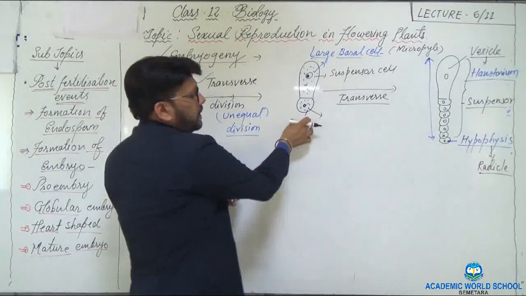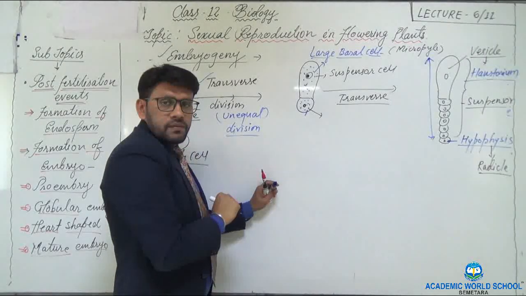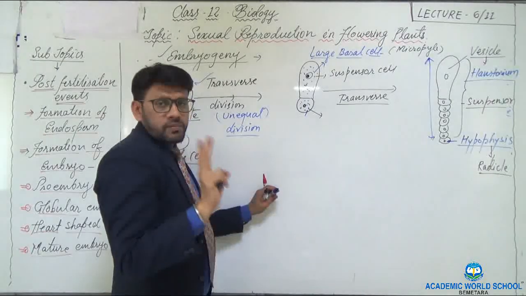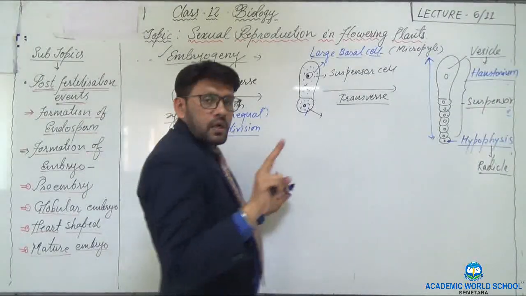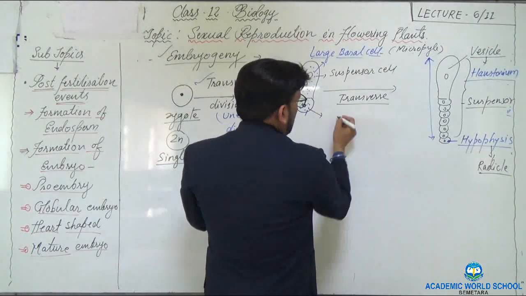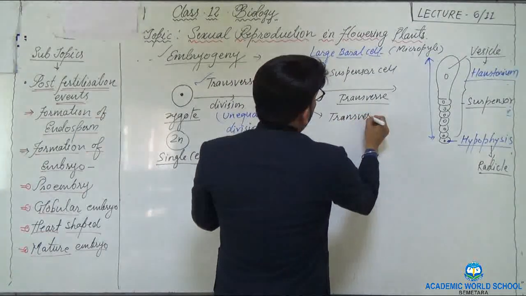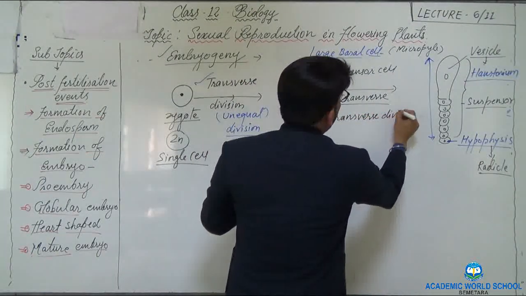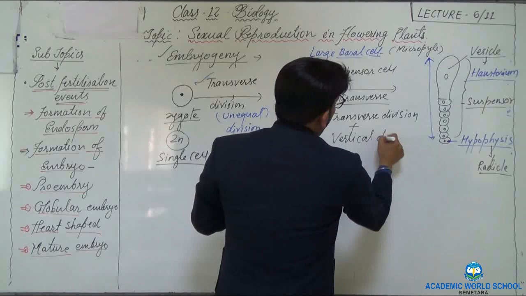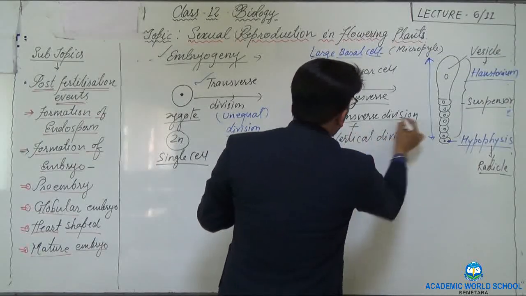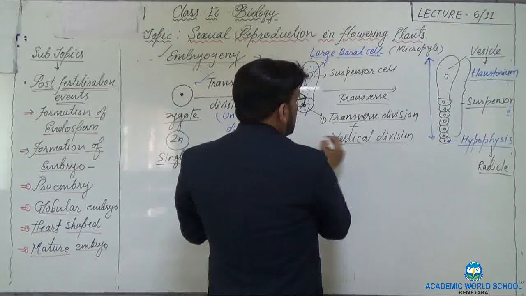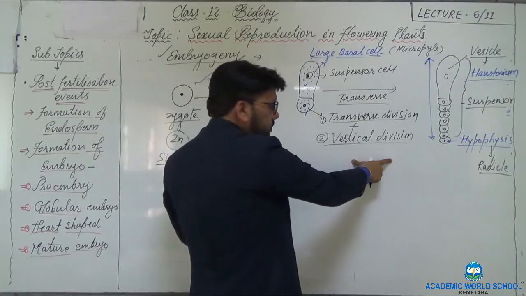This small cell undergoes two divisions: the transverse division and the vertical division. So there is one transverse division and two vertical divisions.